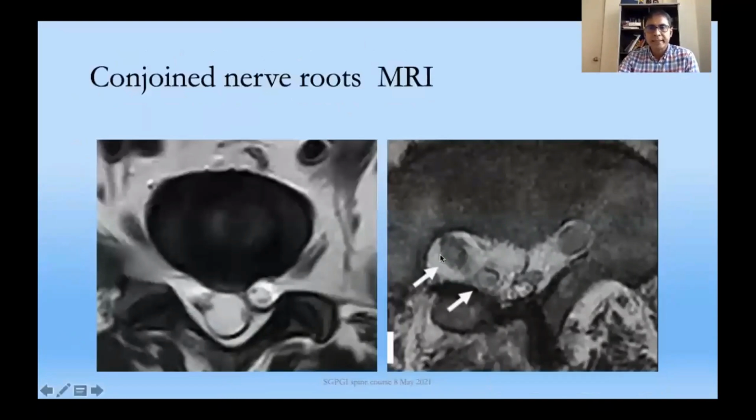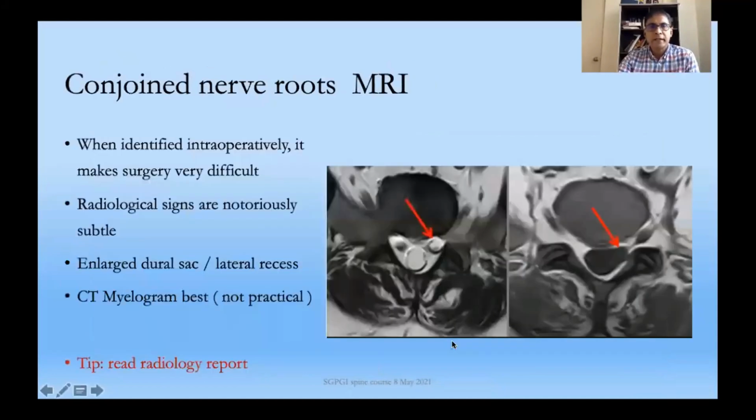Conjoined nerve roots are not as apparent preoperatively. Radiological signs are quite subtle, and you can have significant difficulty when you identify them intraoperatively. Once I had a very difficult case and I had to change the side of the minimally invasive TLIF to the opposite side to proceed with the surgery because there was a large nerve root in the way. So the only sign sometimes might be an enlarged dural sac or an enlarged lateral recess.